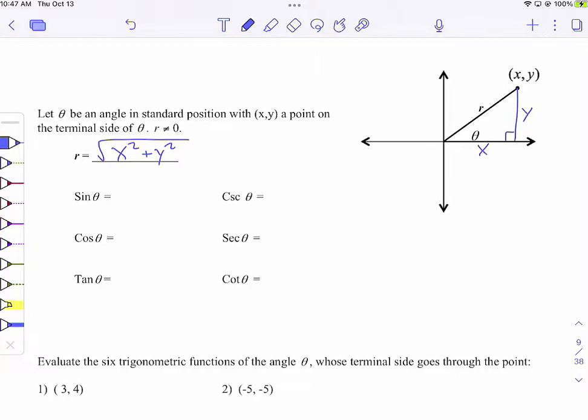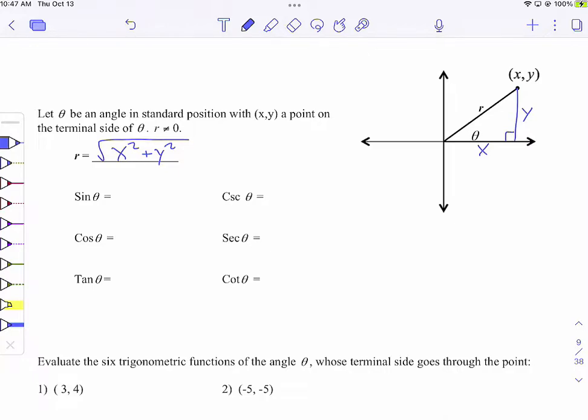And then if you want to make a note here, r is always positive. The x's and y's can be negative, but r is always positive. The way it's written, the square root never comes out to be negative. It says here r can't be 0, and a square root can't come out negative, so it's automatically always positive. But if you want to write the words "always positive," it's not a bad idea.